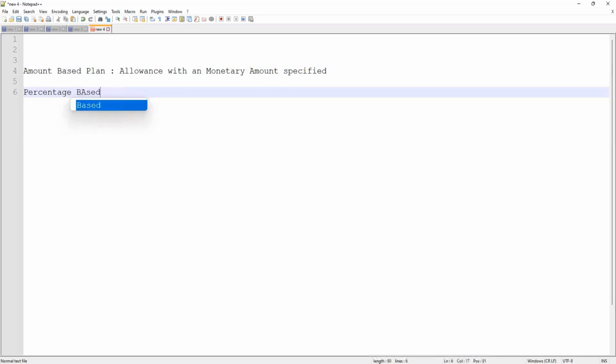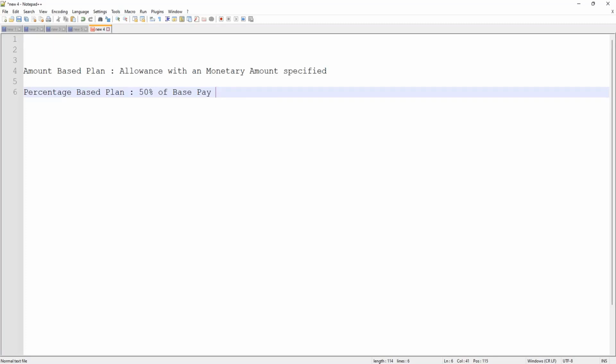Now, what can be a percentage-based plan? People who are in India would have seen this very frequently as part of their compensation. What is a percentage-based allowance? Let's say you are specifying it as 50 or 60%, 50% of what they call basic salary, or base pay, 50% of your base. So if it is a percentage-based plan, it is a percentage of something, most commonly a percentage of base pay.